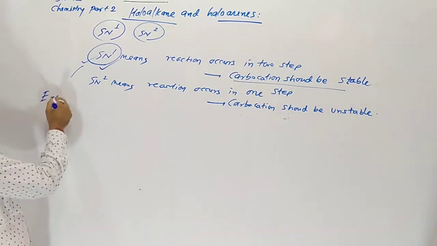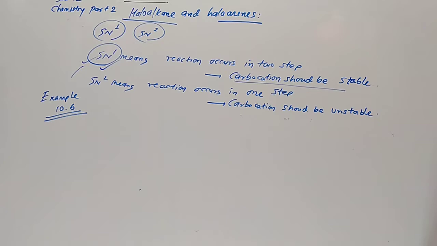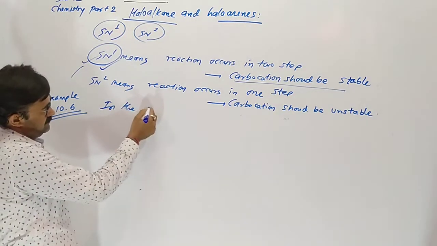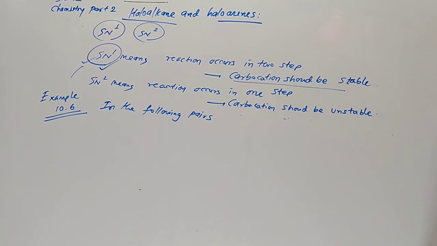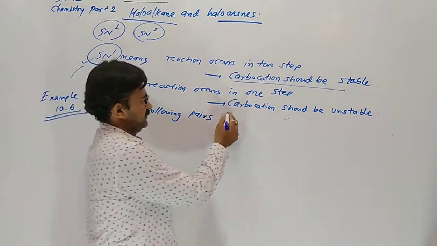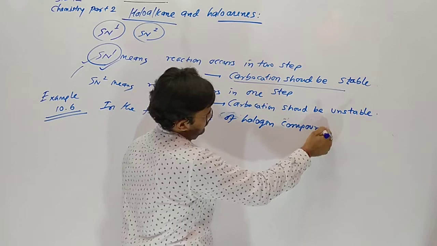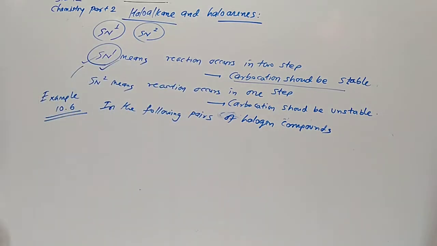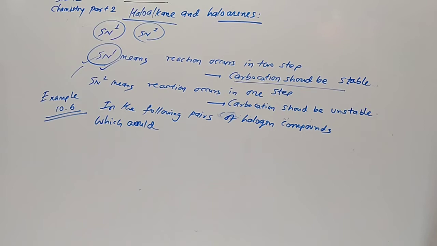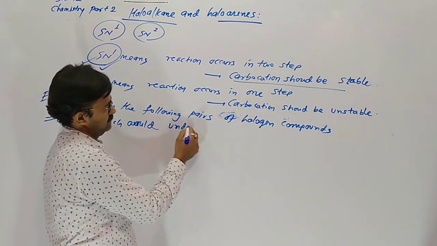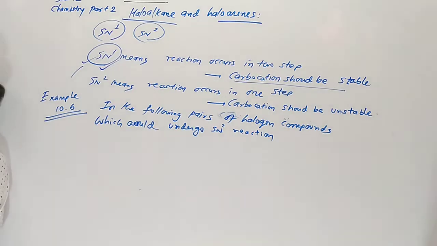In our book, example 10.6 is given: in the following pairs of halogen compounds, which would undergo SN2 reaction faster?